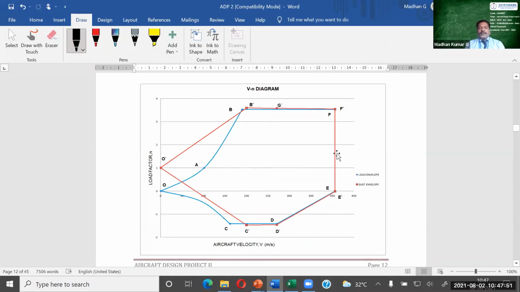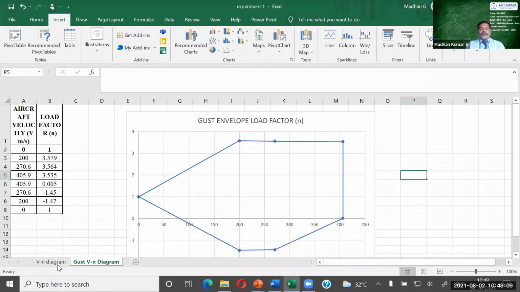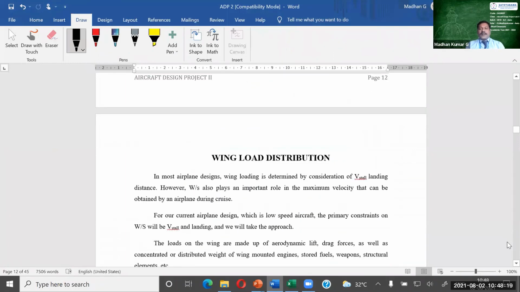So you have to do it for your aircraft design. Now you have to plot this VN diagram for your aircraft design. So this is your experiment number 1. You have the regular VN diagram and then the gust envelope VN diagram. You have to plot these two VN diagrams like this. You have to plot this and submit it in the report. You have to copy and paste it in this report. Right. Okay. Next we are going for wing load distribution.